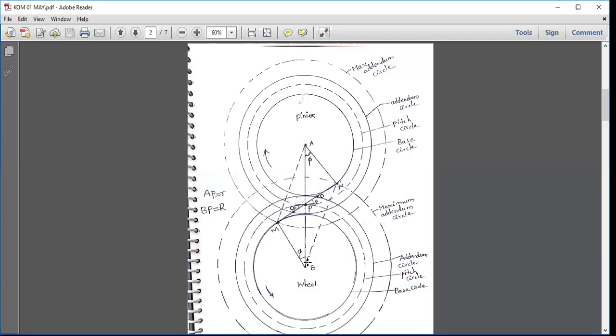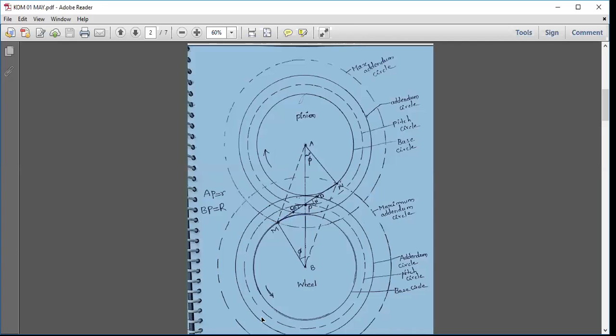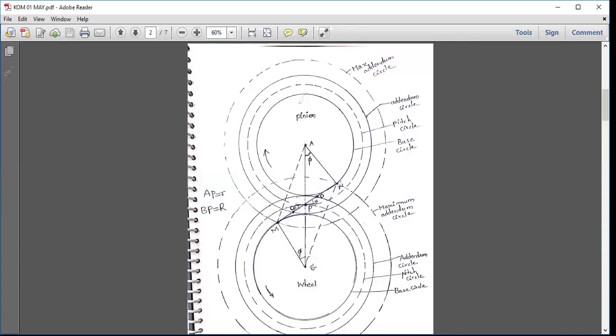Here AM is the limiting addendum circle radius of the pinion. Similarly, let us apply this concept for the wheel also. Now let us see, for the wheel, BN is the limiting addendum circle. Let us see BD is the addendum circle radius of the wheel.